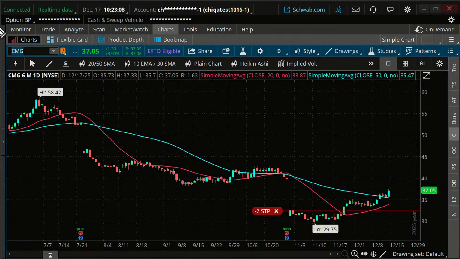So the way to get these to sync up is just unallocate this. Go move to group, put this unallocated, and then I'm going to move this back to my calendars group. Now it's all going to be synced up right there. Okay. You see that? So it's a little quirk on Thinkorswim desktop that sometimes you just got to deal with, and that's how you deal with it. Fair enough. Okay. Let's look at another one.